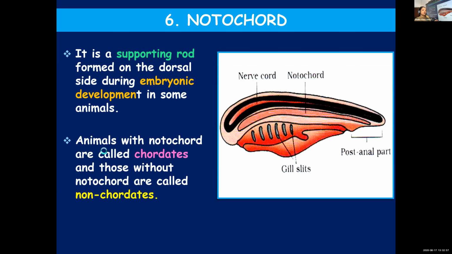And what is the notochord? Notochord is a supporting rod which runs along the back, the dorsal side of the organism, and it is present during the embryonic stage. As development proceeds, it will be transformed into the vertebral column in the case of vertebrates.